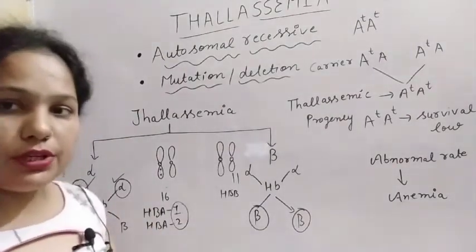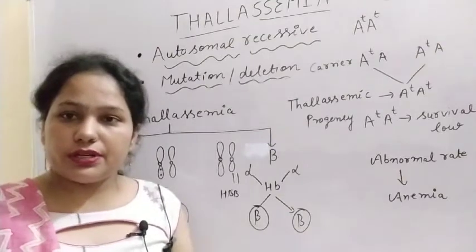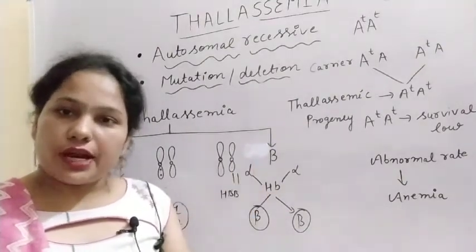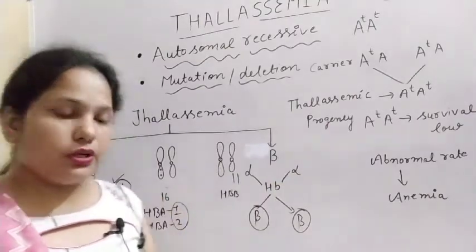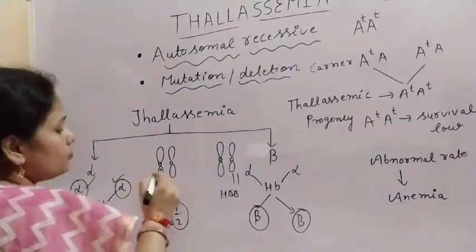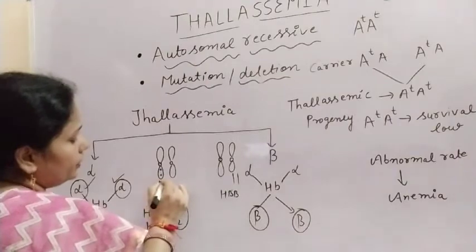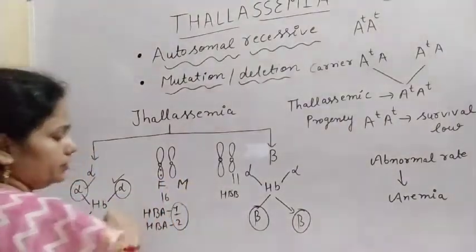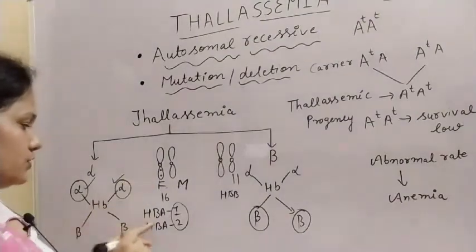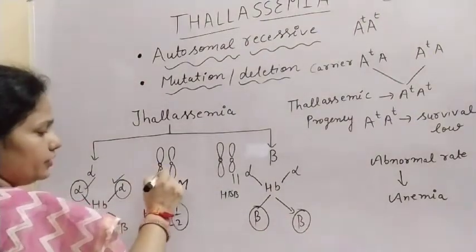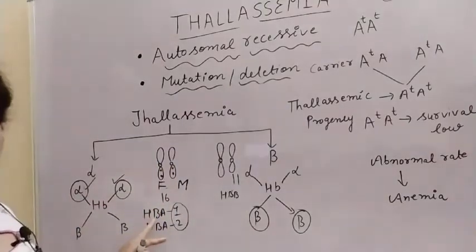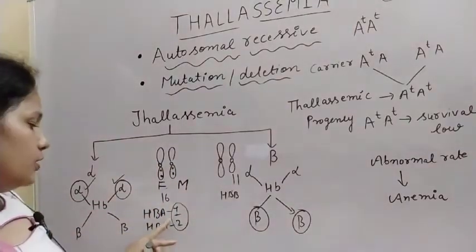In case of human beings, there are 23 pairs. So 23 come from the father and 23 come from the mother. So we can say the chromosome number 16 of father and chromosome number 16 of mother. So chromosome number 16 has two genes from the father and also from the mother, two genes HBA1 and HBA2.